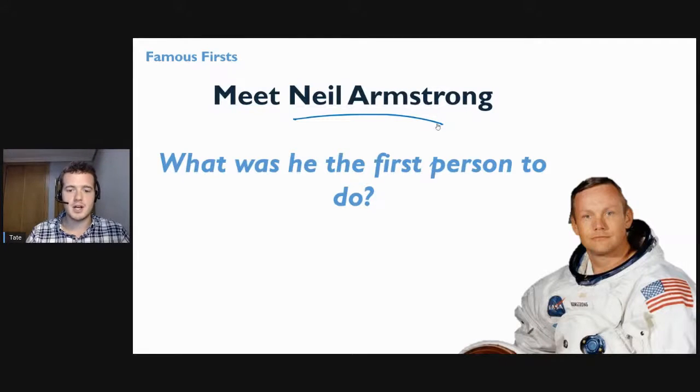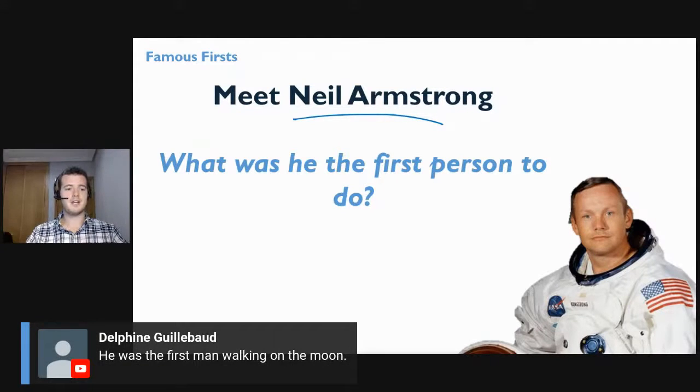Okay, I'm seeing some answers. There we go. We have from Delphine: He was the first man walking on the moon. Absolutely, that's exactly right. So Neil Armstrong, the man in the picture here, he was the first man to walk on the moon. I like to walk instead of walking. I suppose it's not grammatically incorrect to say walking, but usually when we talk about these famous firsts, we talk about the first person to do something. So he was the first man to walk on the moon.